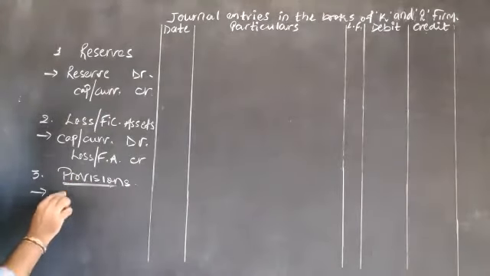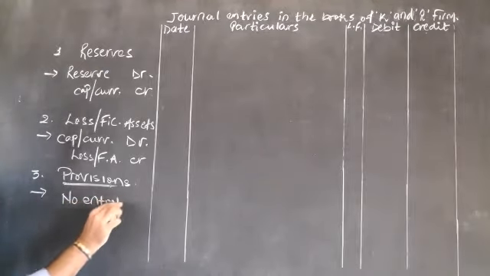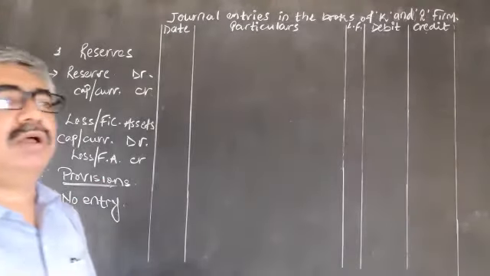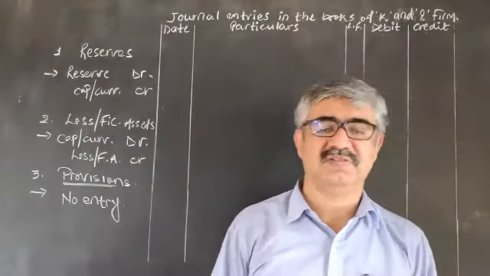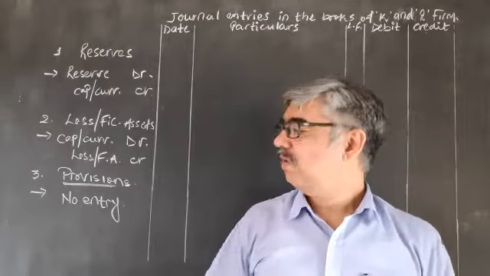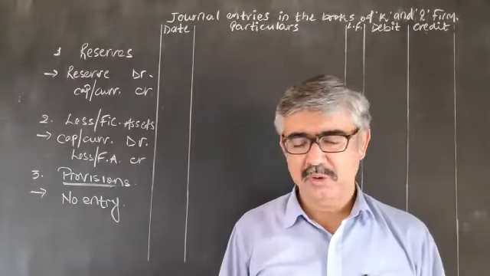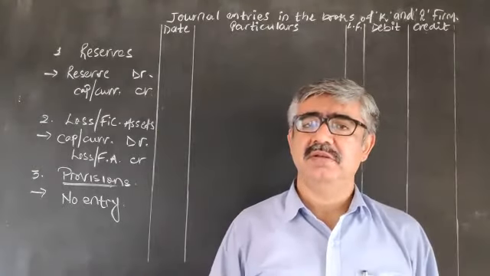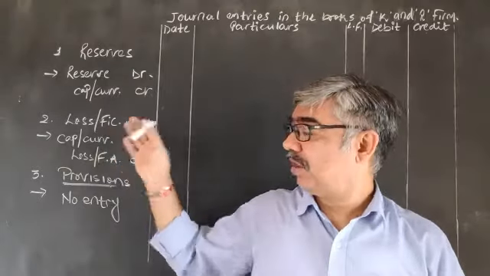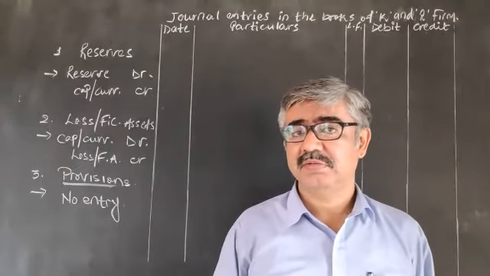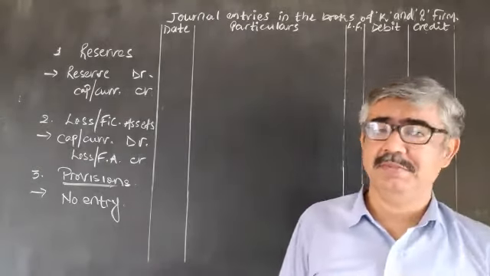For this kind of thing, no entry. Why? Because provisions we are not going to distribute between the partners. So now, out of these 7, which are reserves? Which are loss or fictitious asset? And which are the provisions? Can you tell me?